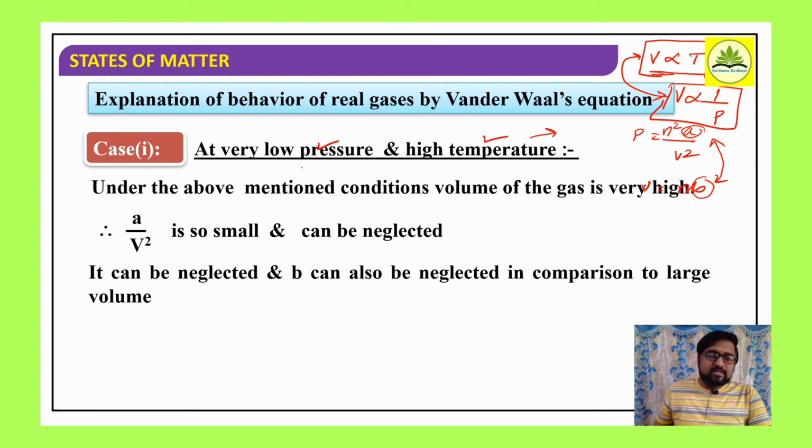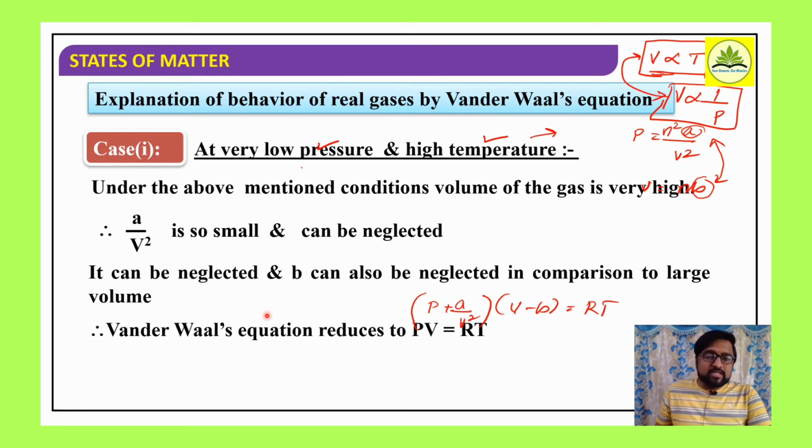Therefore, if I consider the van der Waals expression, what is it? (P + a/V²)(V − b) = RT is the van der Waals expression. Now as per the condition, at very low pressure and high temperature, the pressure correction is so small that it can be neglected, and as the volume is too high, the volume correction b can also be neglected.